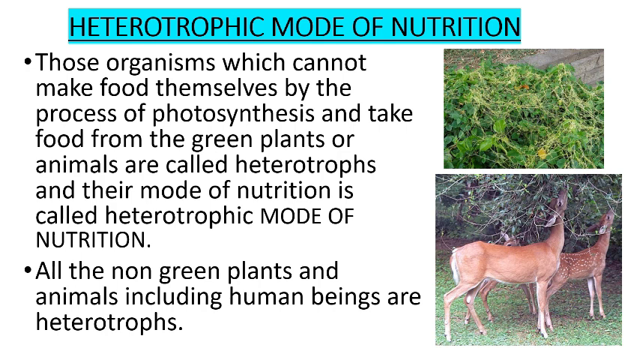Heterotrophs, heterotrophic mode of nutrition. Those organisms which cannot make food themselves are called heterotrophs, and their mode of nutrition is called heterotrophic. All the non-green plants and animals, including human beings, are heterotrophs. The non-green plants called fungi, such as mushroom, yeast, and bread molds, are heterotrophs. They have a heterotrophic mode of nutrition.